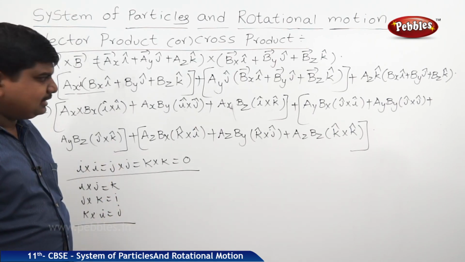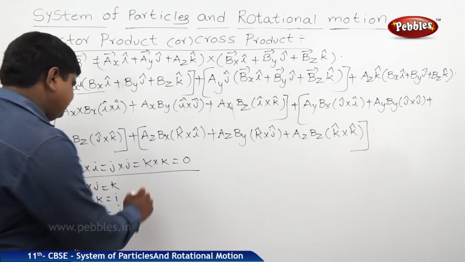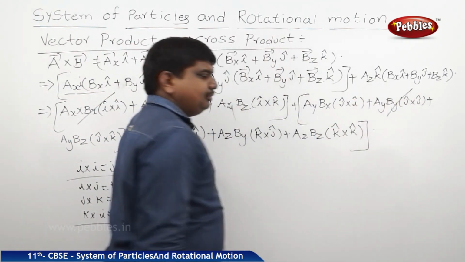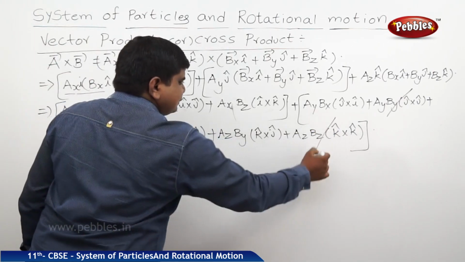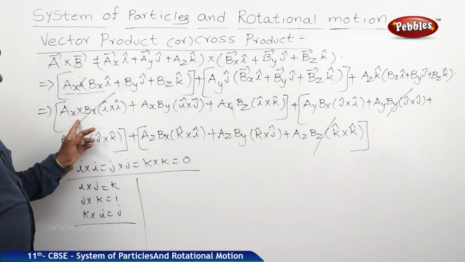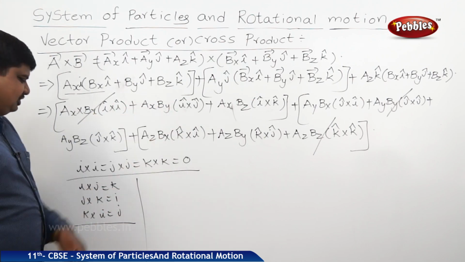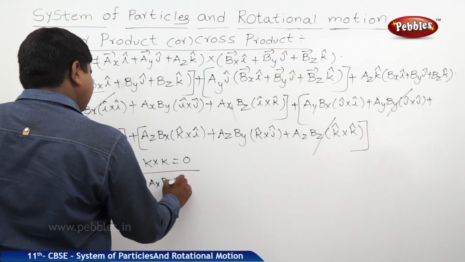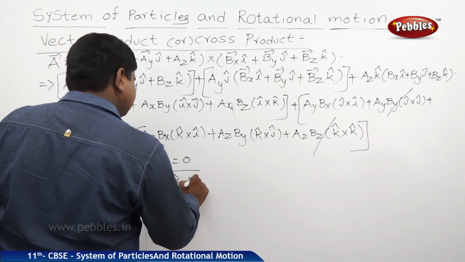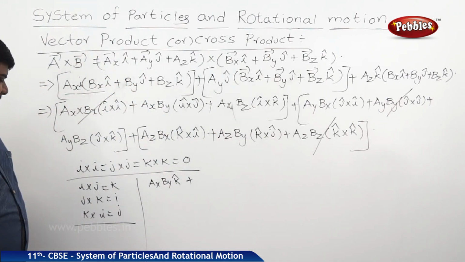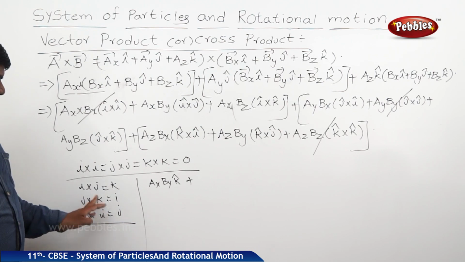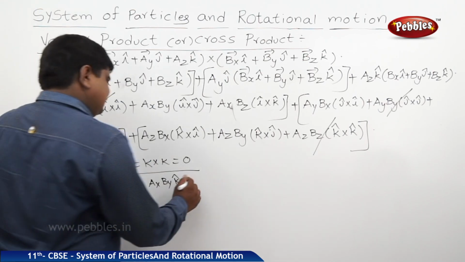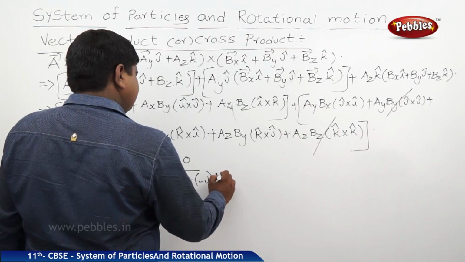We should apply all these rules in this Hughes equation. Therefore, this will be 0, this point will be 0, and finally this is also 0. So what we will get here? i cross j is equal to k, so ax by k cap, plus ax bz i cross k. So i cross k is equal to minus j, because k cross i is equal to j. Therefore it is minus j into ax bz.